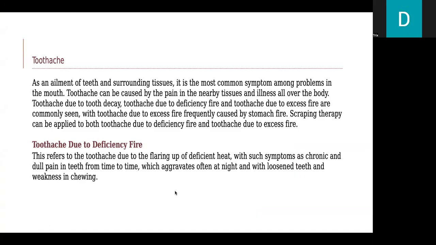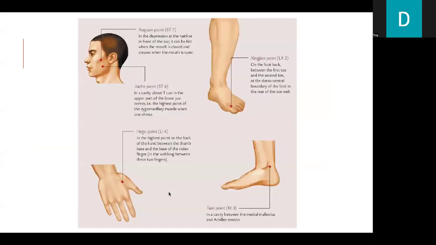Toothache due to tooth decay, toothache due to deficiency fire, and toothache due to excess fire are commonly seen, with toothache due to excess fire frequently caused by stomach fire. Scraping therapy can be applied to both toothache due to deficiency fire and toothache due to excess fire. Toothache due to deficiency fire refers to toothache due to the flaring up of deficient heat, with such symptoms as chronic and dull pain in teeth from time to time, which aggravates often at night, with loosened teeth and weakness in chewing.